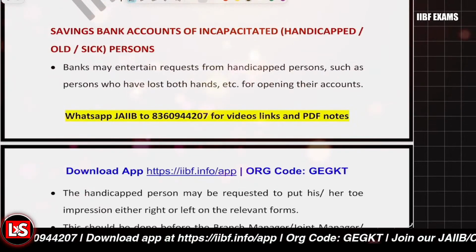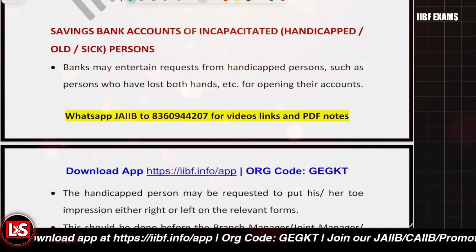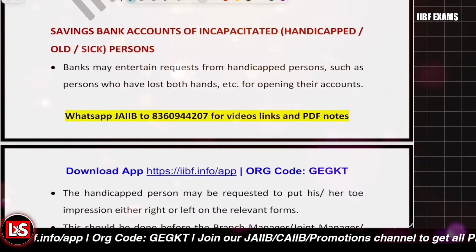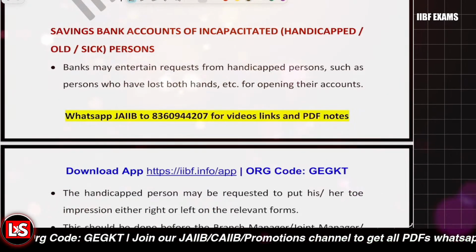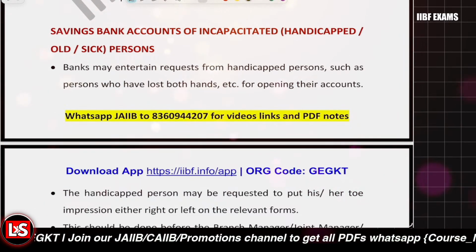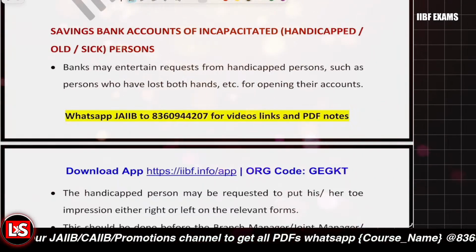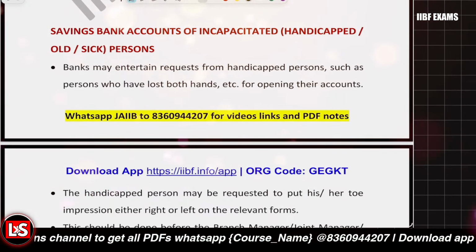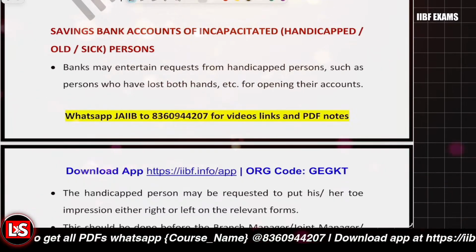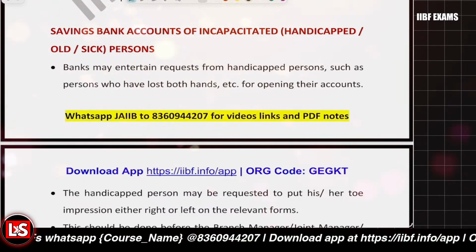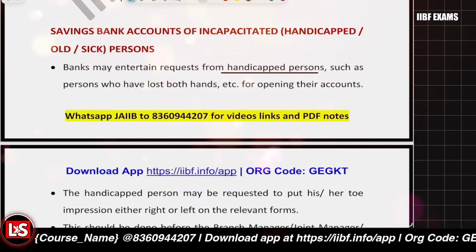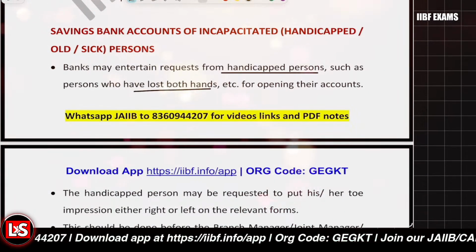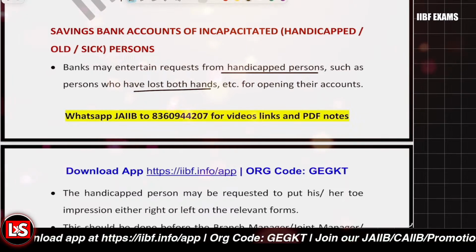Then further, it's related to the saving bank account of incapacitated persons. For persons who cannot sign, let's say there is loss of both hands, or they have no hands, no toes, in that scenario, what is to be done? Can the account be opened? Yes. The bank may entertain the request from the handicapped or incapacitated person who has lost both hands. Accounts can be opened for such cases also.